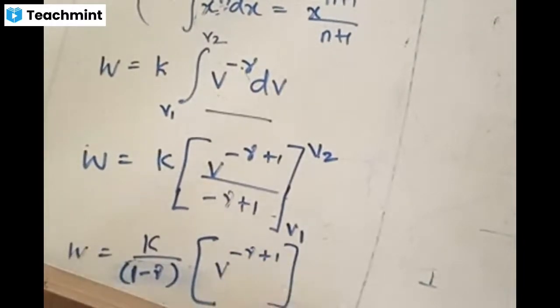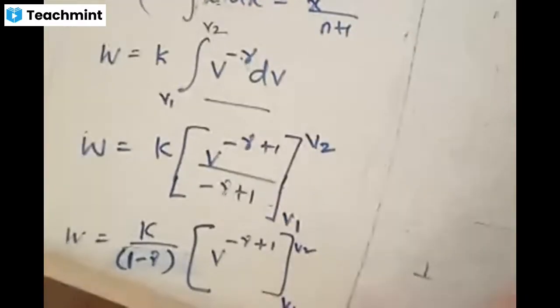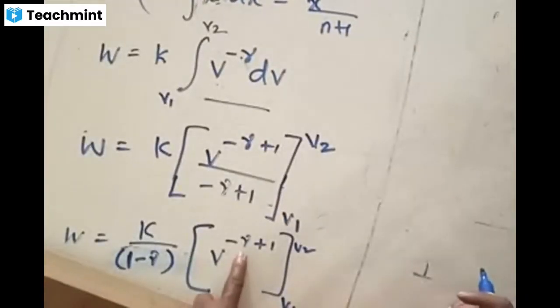Because it is going from v1 to v2. What we do in the next step is take minus common in these two terms, so it becomes minus of gamma minus 1. Yes or no?